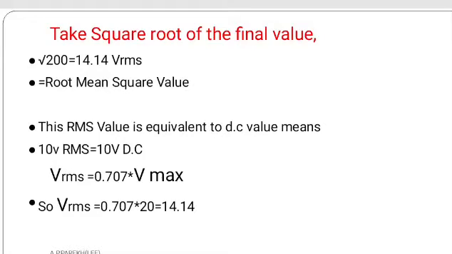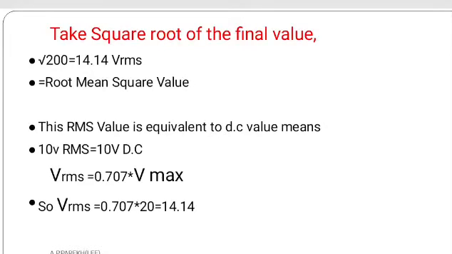There is also a formula to calculate the RMS value. It is applicable only to a sine wave. So what is the formula? Let us understand the formula. Vrms is equal to 0.707 multiplied by V maximum.